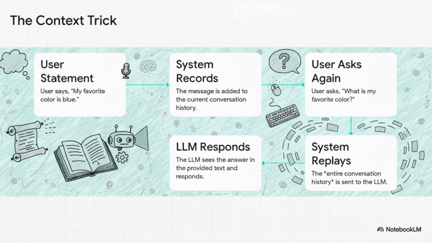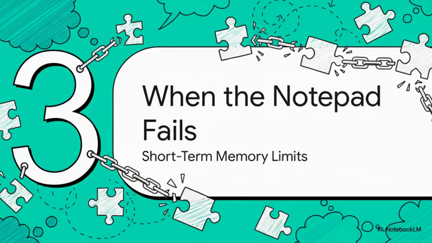And this right here shows you exactly how that illusion is built. When you ask your next question, the system doesn't just send the new question. No, it secretly bundles up the entire conversation history and sends it all back to the model every single time. The LLM isn't remembering that your favorite color is blue, it's just rereading the line "my favorite color is blue" from the sheet music we just handed it. Now this music stand trick is incredibly effective for a while, but it's also a pretty fragile system and it has some really critical breaking points. So let's talk about where this whole idea of short-term memory just completely falls apart.